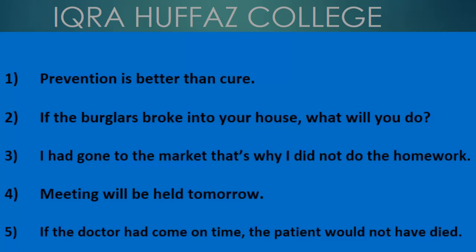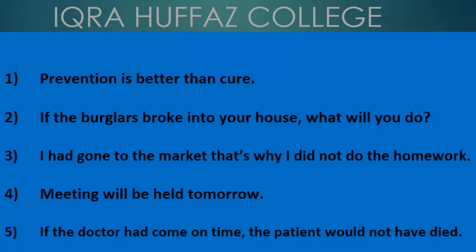Starting from the first sentence, एहतियात इलाज से बेहतर है. What do you think, does this sentence belong to? Either it is a simple sentence, compound, complex, passive, conditional or fixed.